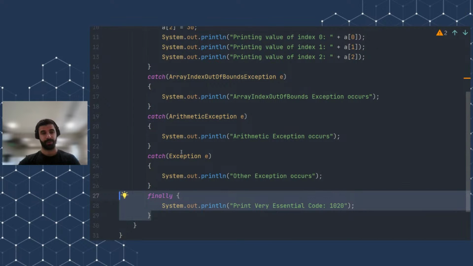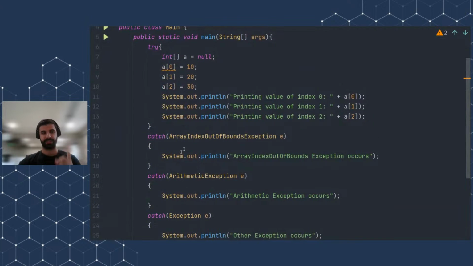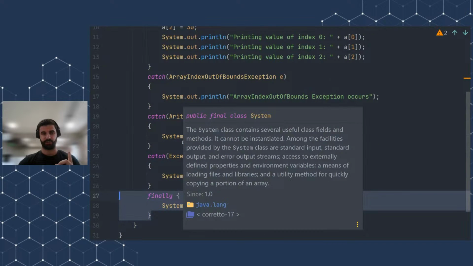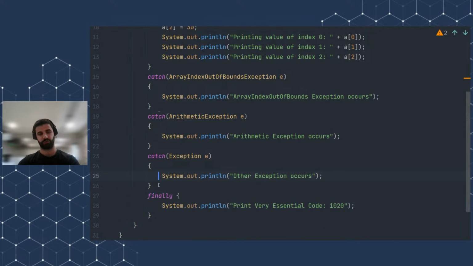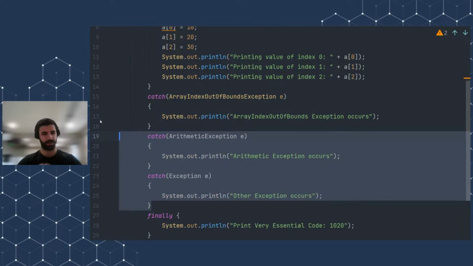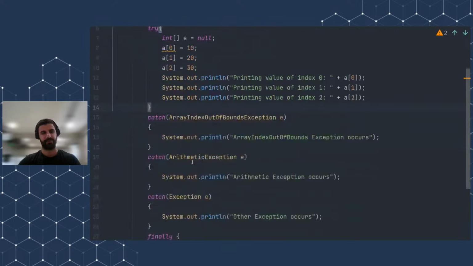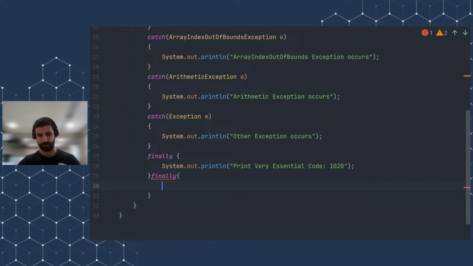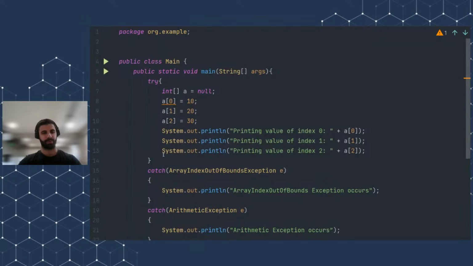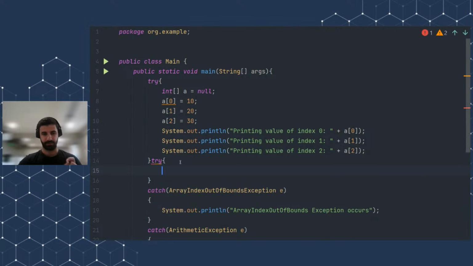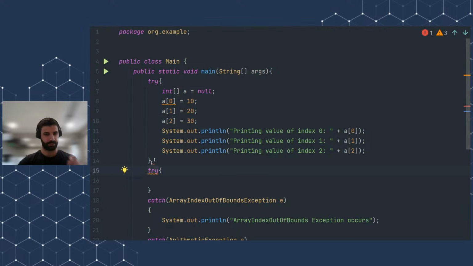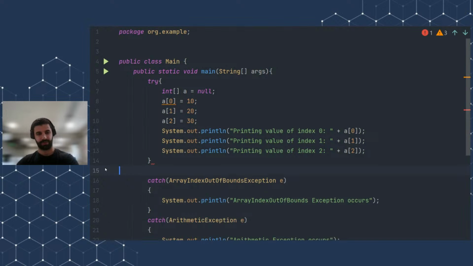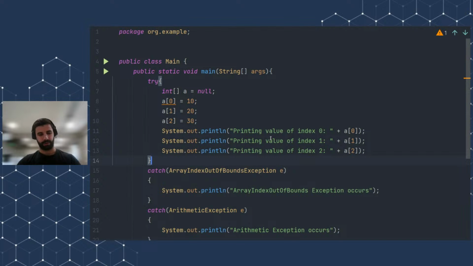I mentioned that we can only have one try, one finally, but several catch blocks in a single try catch statement. As you can see, I can have 3 catch blocks, even 10, even 12, as many as I want. But I cannot have something like this, another finally here, because this is considered to be a separate try catch finally block. It's not possible. You can only have one finally block. And this is also not possible if you write try here, because this is another statement. Just remember that. Other than that, that's good.